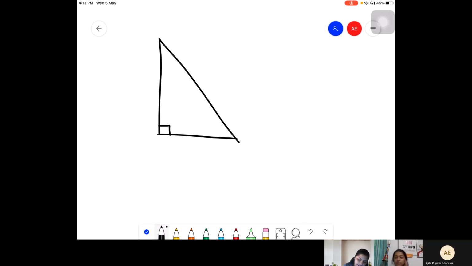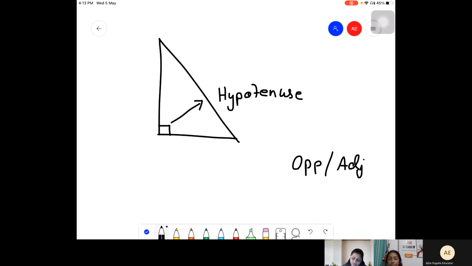Now this side, which is just opposite to the 90-degree, is called the hypotenuse, right? Yes, ma'am. And the other two sides are either called the opposite side or the adjacent. So if I'm talking about this angle, which is my opposite side? Let me name them A, B, and C. Which is the opposite side?